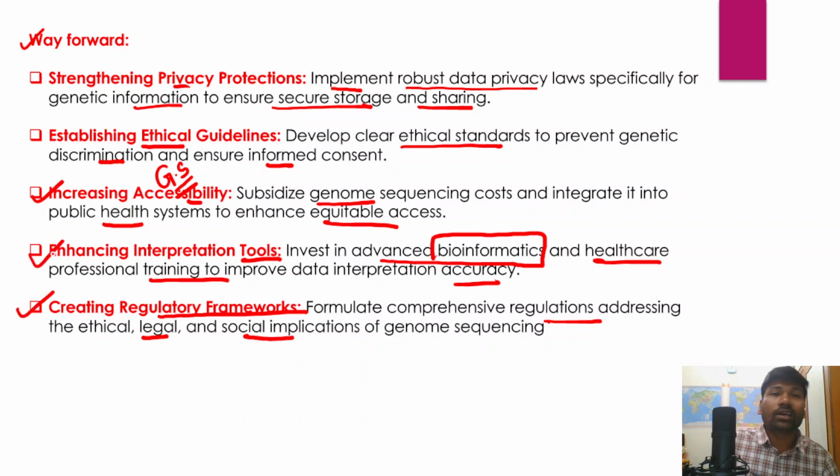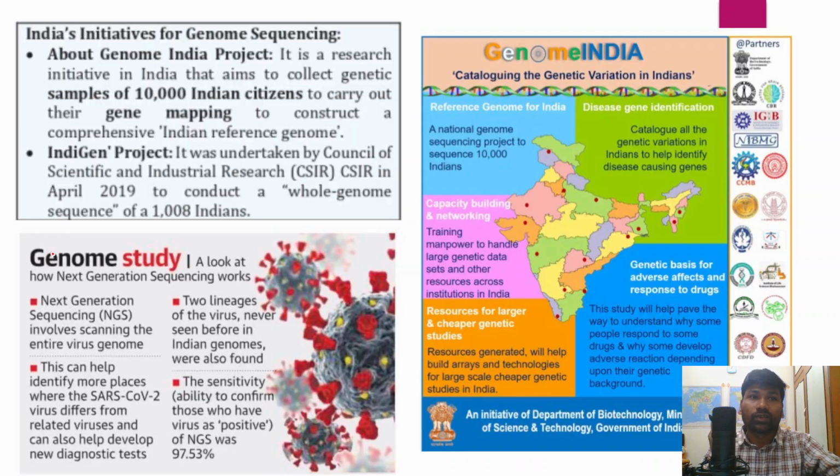So all these are the important areas that we could actually work on, so that the applications of genome sequencing can be better used for the diagnosis of diseases, drug development, drug manufacturing, and efficient usage of those drugs as well, right?